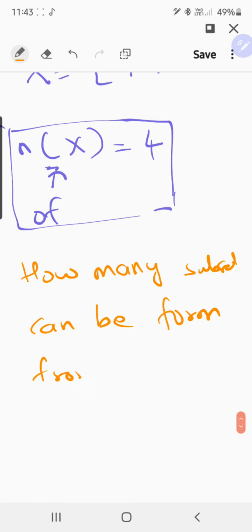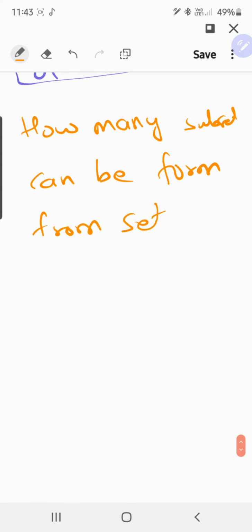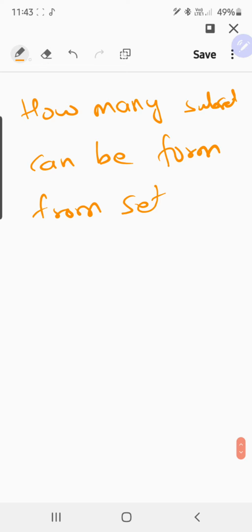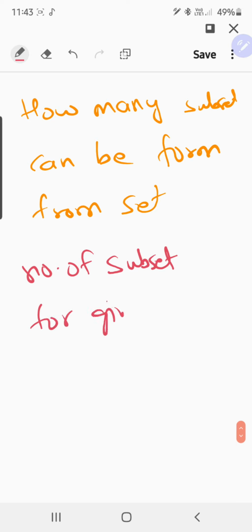For this we have a formula. We have to follow this formula. The number of subsets for a given set is equal to 2 power n. This is our formula. The question is very clear: how many subsets can be formed from a set? The number of subsets for a given set is equal to 2 power n.